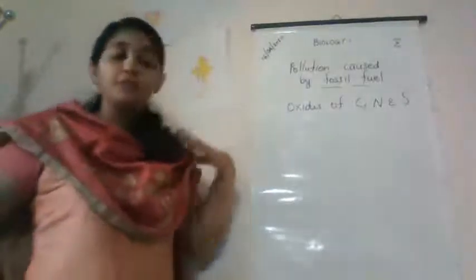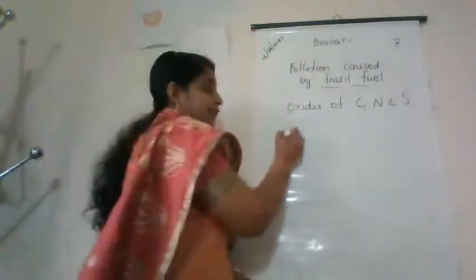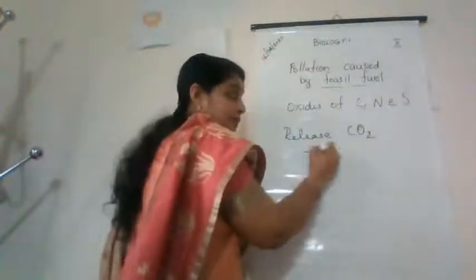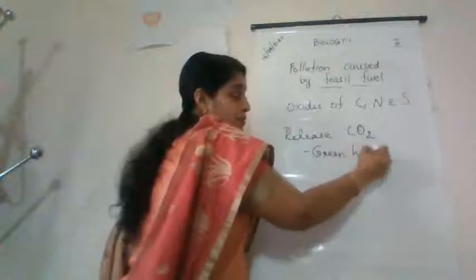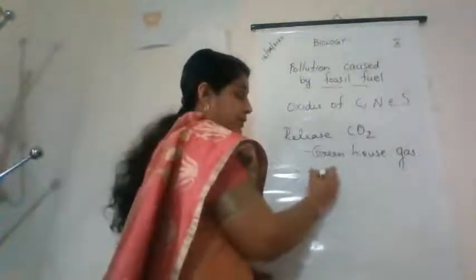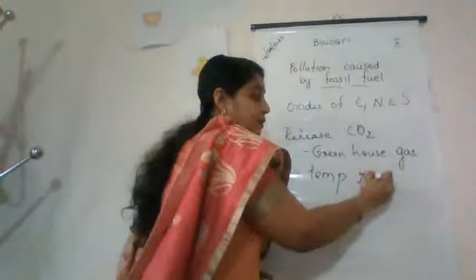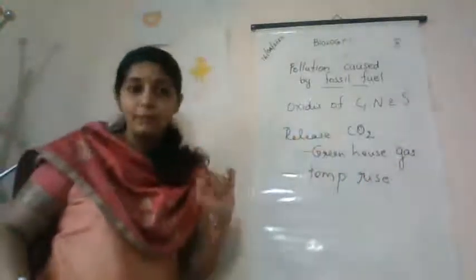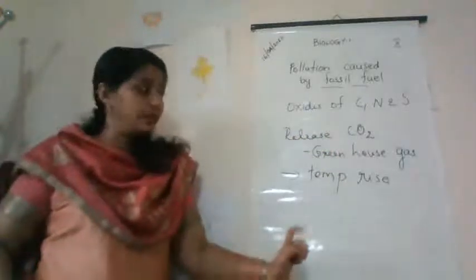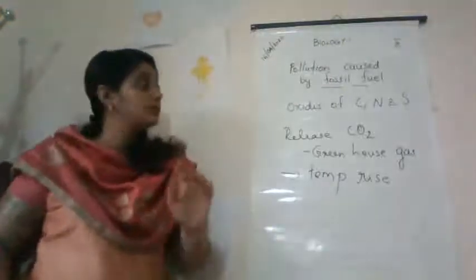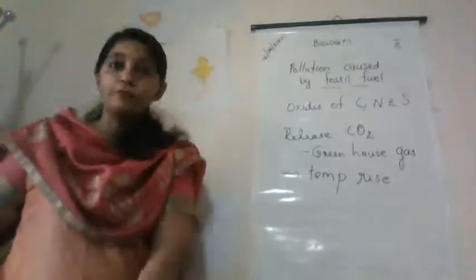Burning of fossil fuel also releases carbon dioxide, which is a greenhouse gas. The temperature of the Earth's atmosphere will rise due to the excessive release of carbon dioxide, which is a greenhouse gas. So that leads to the increase in temperature. So these are the disadvantages of using fossil fuels.